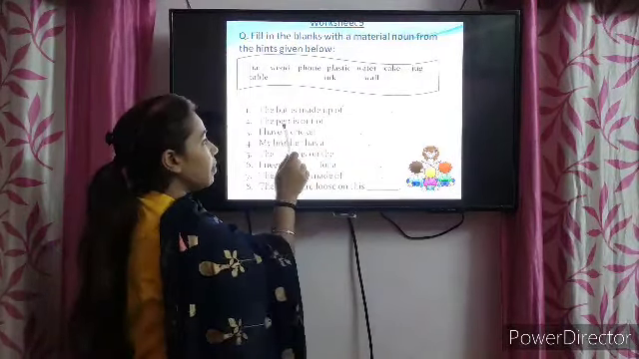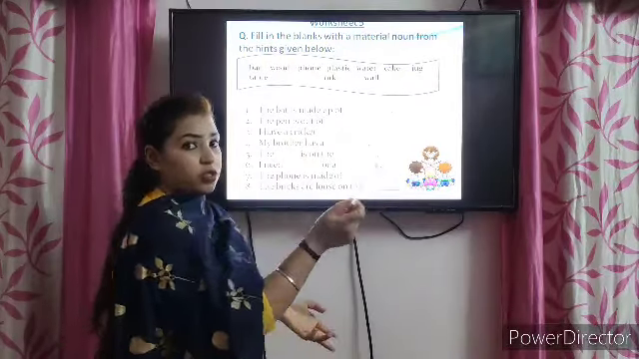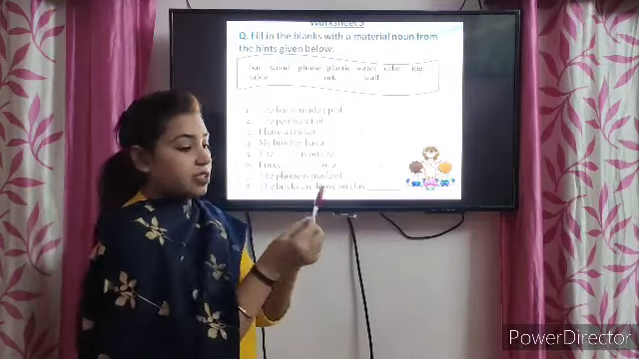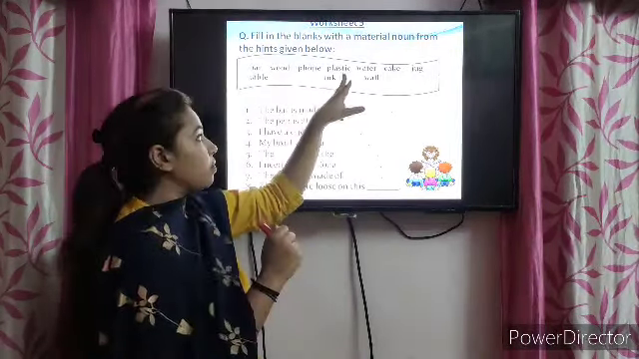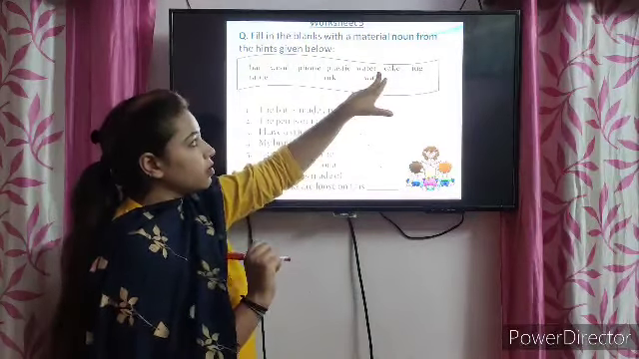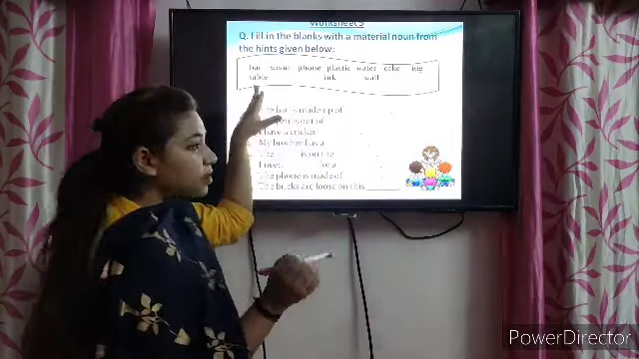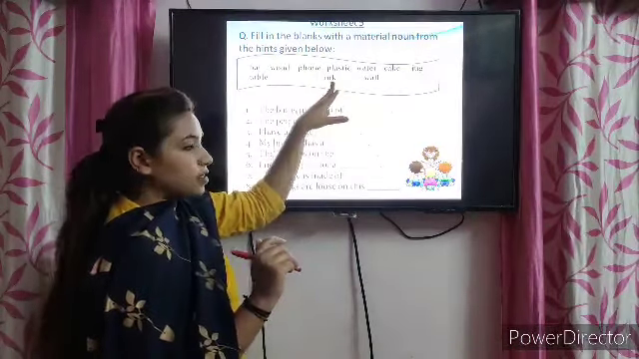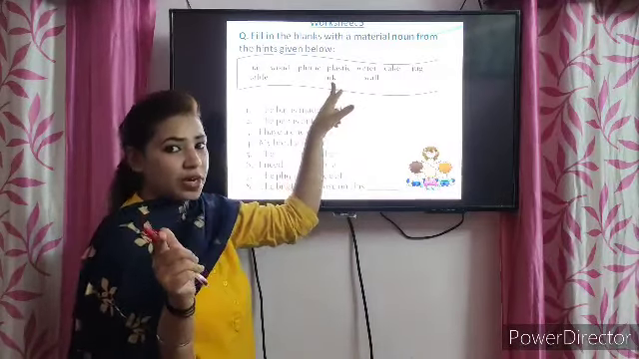Second one, the pen is out of dash. What? Pen से क्या निकलता है? इसके बीच में क्या है? Bat, wood, phone, plastic, no. Water, no. Cake, no. Jug, no. Table, no. Ink. Ink, yes. Ink is the correct answer.